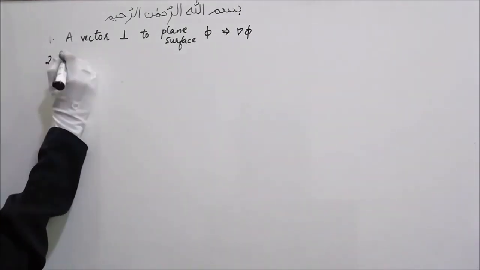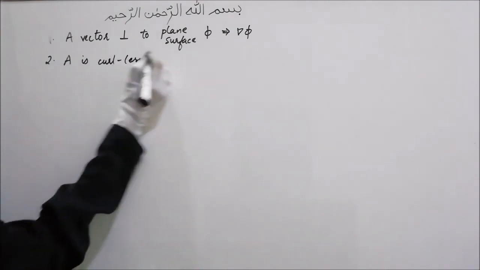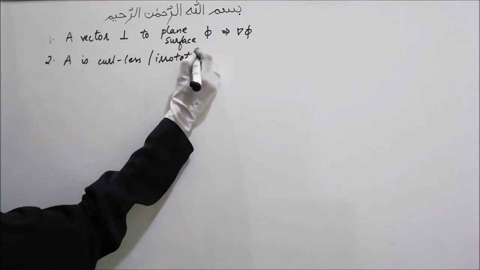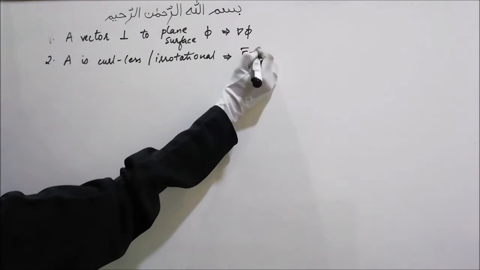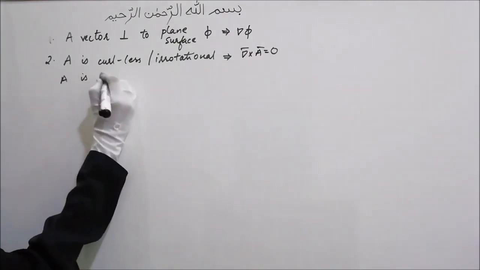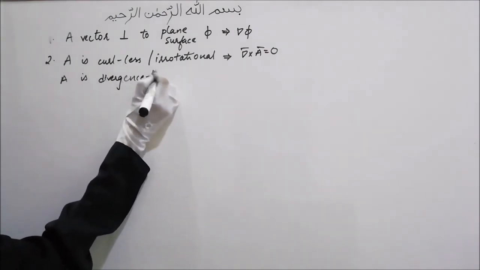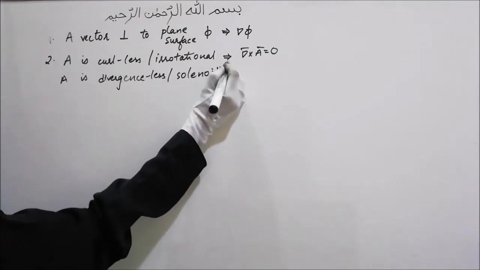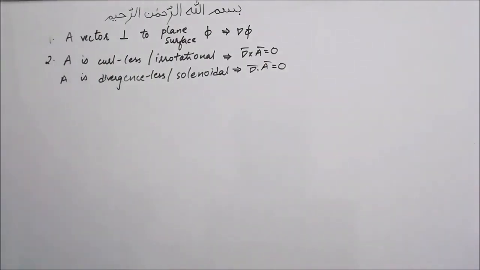A is curl-less or irrotational if del cross A is equal to 0, and A is divergenceless or solenoidal if del dot A is equal to 0.